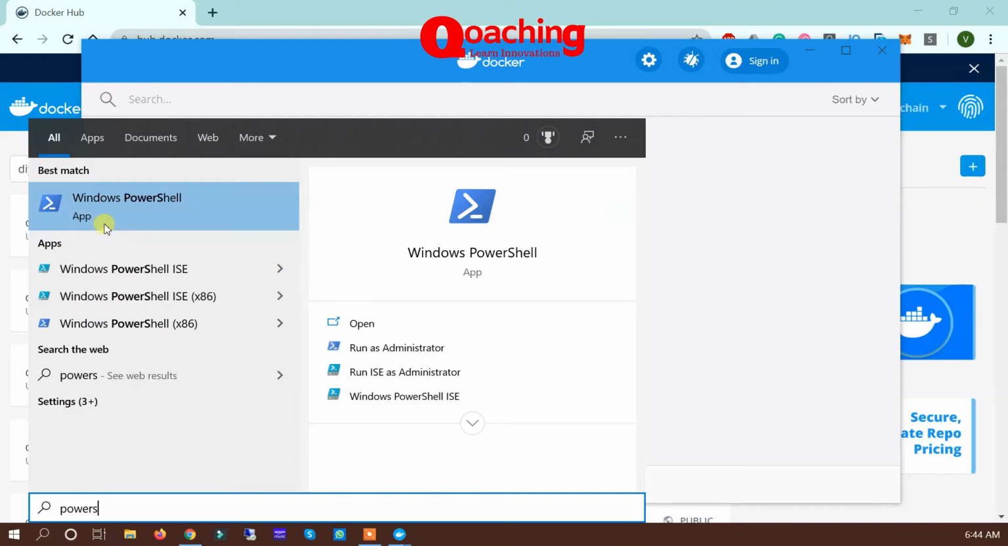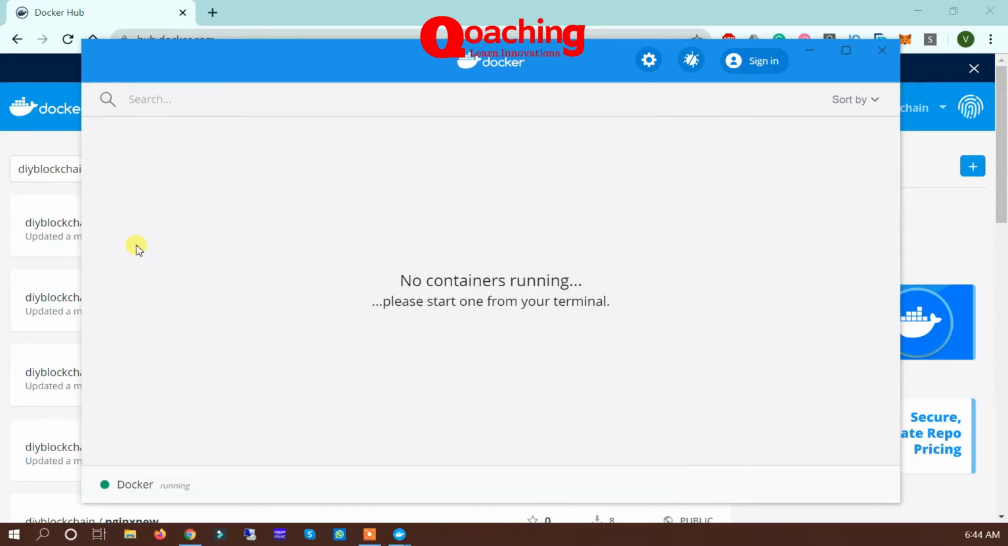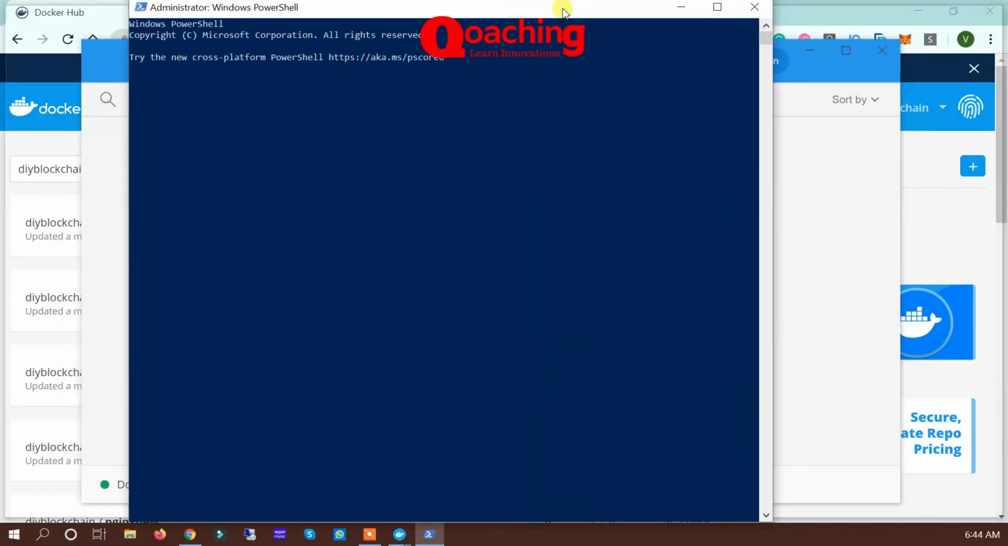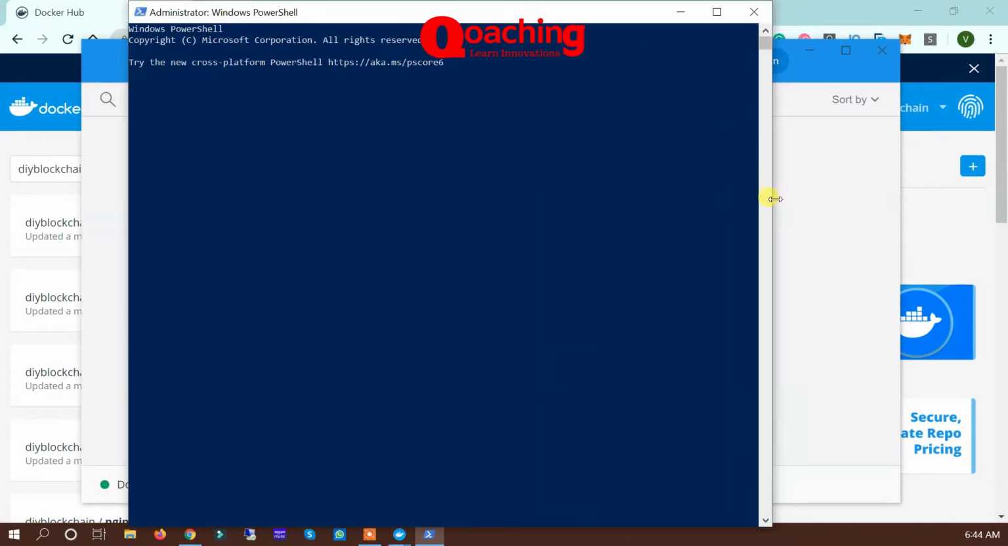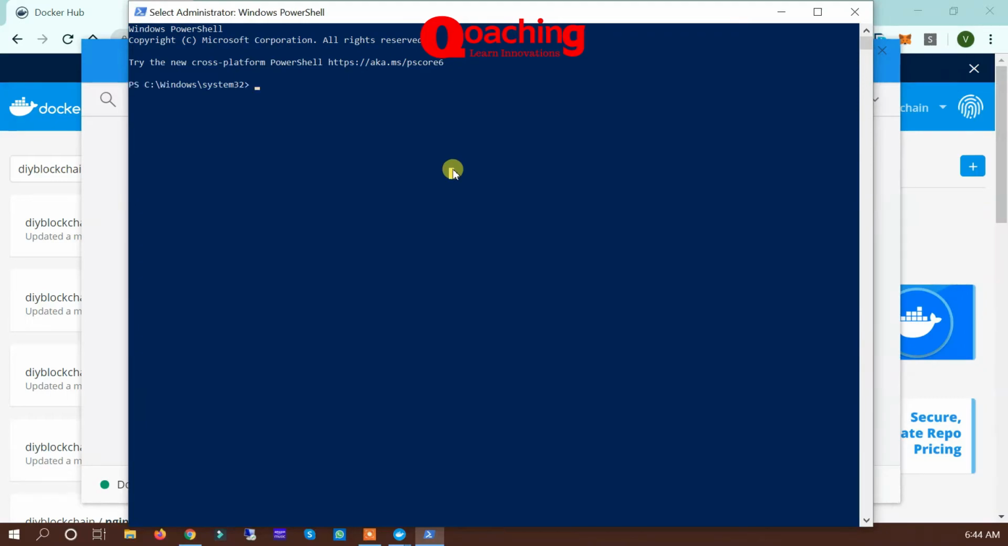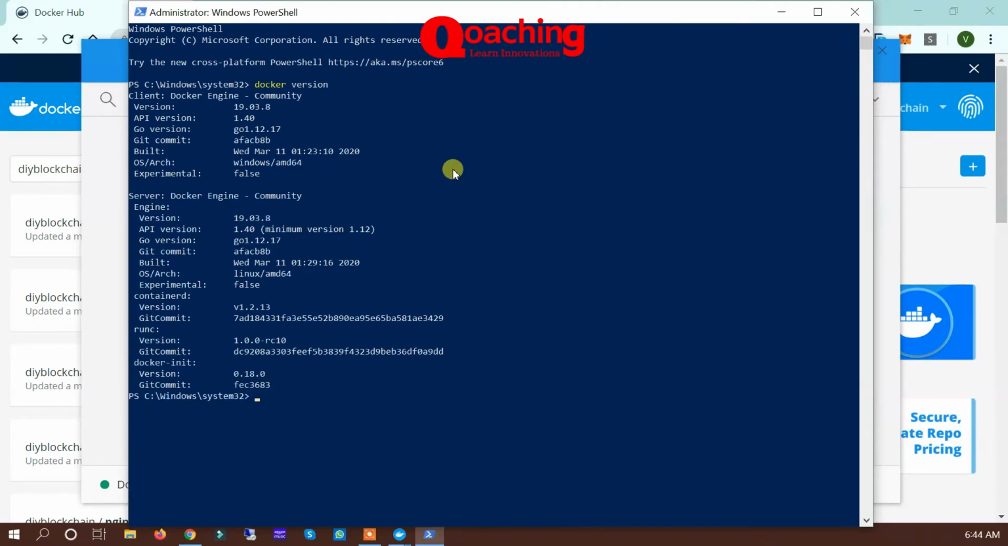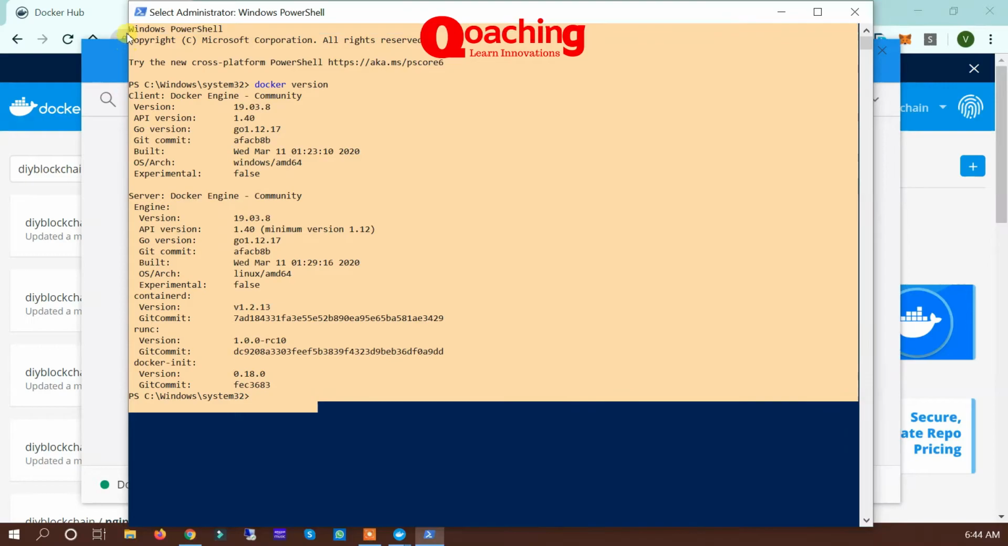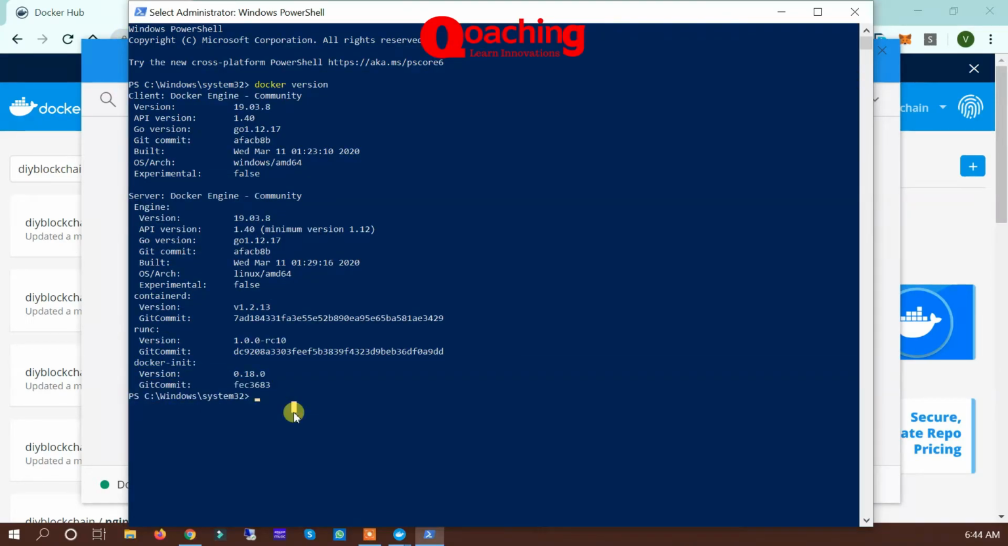So we will open PowerShell in administrator mode, and you will see that we have Docker running. We can run a quick small command, which is docker version, and you can see that we have a Docker Community Edition version installed on our machine. So that is how we install Docker on Windows, specifically on machines which are Windows Professional and Windows Enterprise.